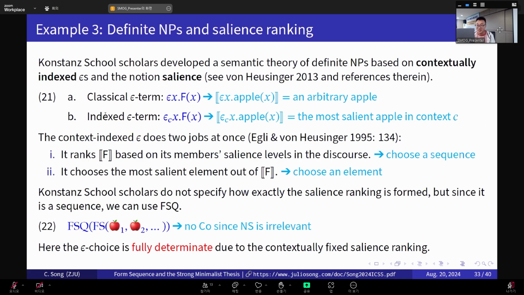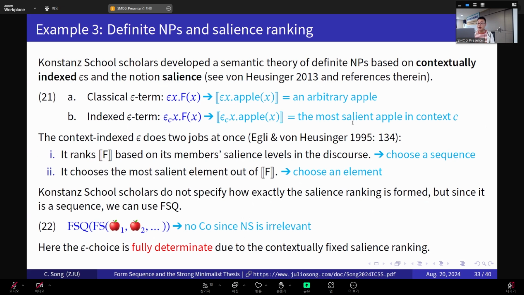Let me take one more minute, sorry, to quickly go through the third example. The third example is from Kleanthes Grohmann's... the constant school scholars' formal semantic theory of definite noun phrases, where they also explicitly used the epsilon operator. And interestingly, they used this contextually indexed epsilon operator. So in 21a and b, we have two different types of epsilon term. We have a classical epsilon term in 21a, which simply picks out an arbitrary entity, such as an arbitrary apple. But in 21b, we have a contextually indexed epsilon operator, which actually picks out the most salient entity, here the most salient actor in a given context.